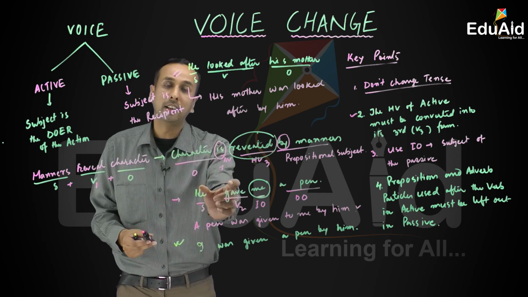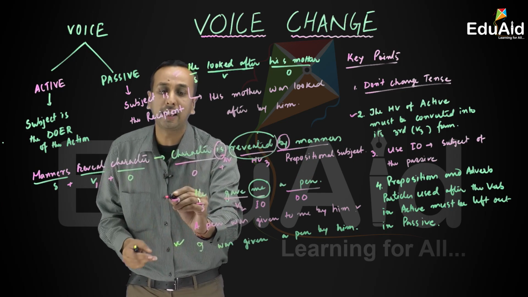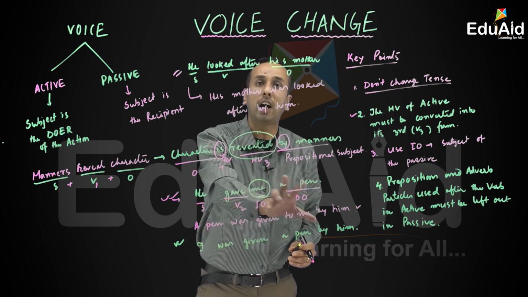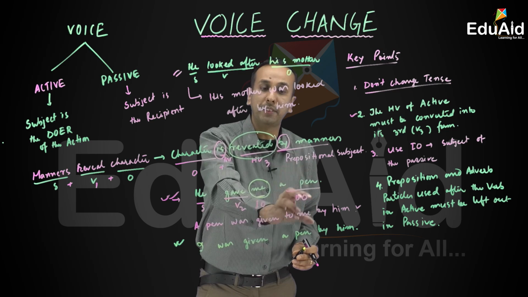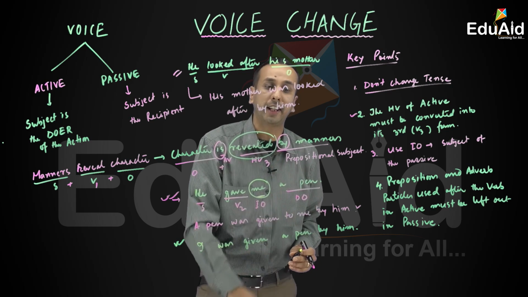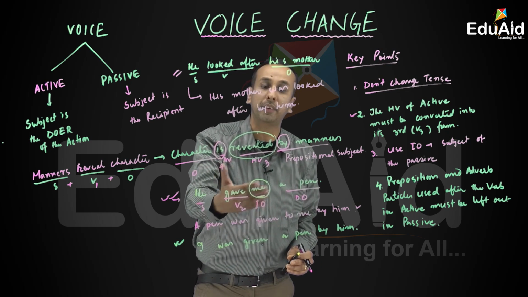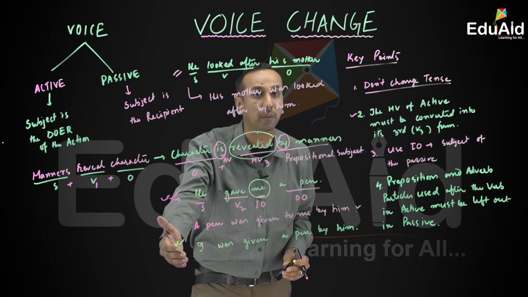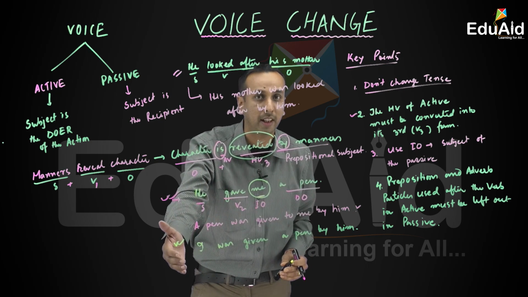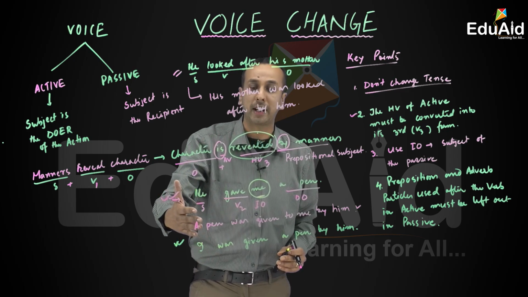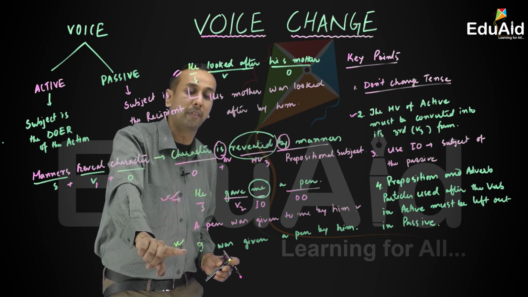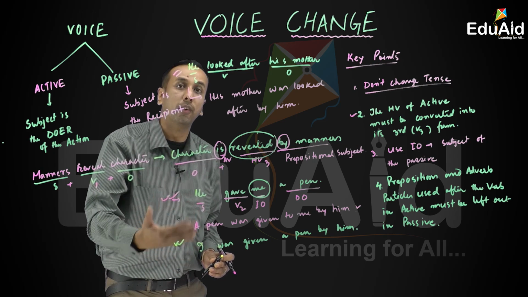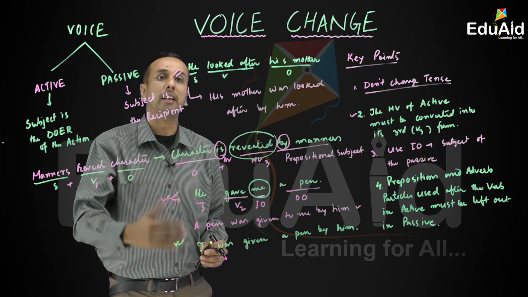Now we discussed there will be certain sentences, very likely you might get questions of this type. He gave me a pen. If there are two objects, the thing is the direct object, and the person to whom it is given is the indirect object. Both answers are correct, you can take the indirect object as subject or the direct object as subject. But if you go by the more appropriate answer, if we take the indirect object as passive subject, that sentence is said to be better and more appropriate while changing from active to passive.